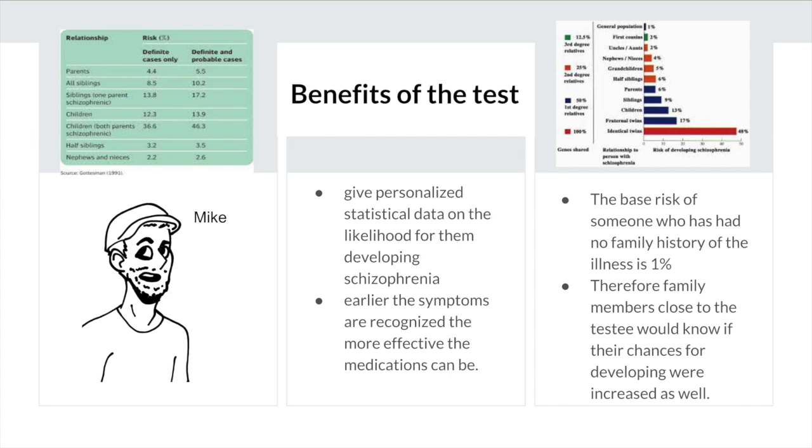which can lead to a much better treatment plan. The base risk of someone who has had no family history of the illness is 1%, while if someone in their extended family has schizophrenia, the risk increases depending on how close the relative is, the highest being a 50% chance of heritability for identical twins. Therefore, family members close to the testee would know if their chances for developing it were increased as well.